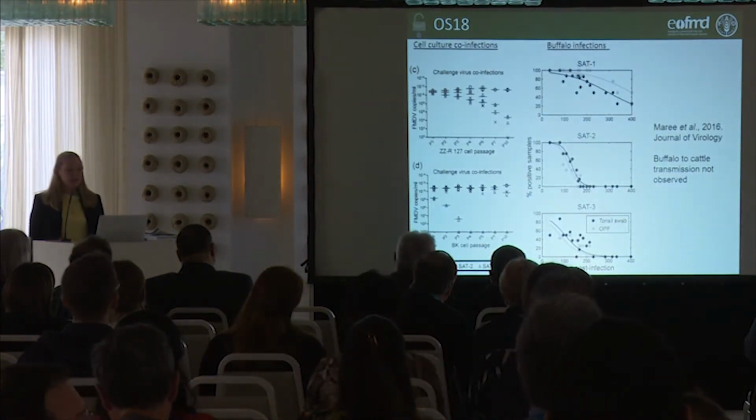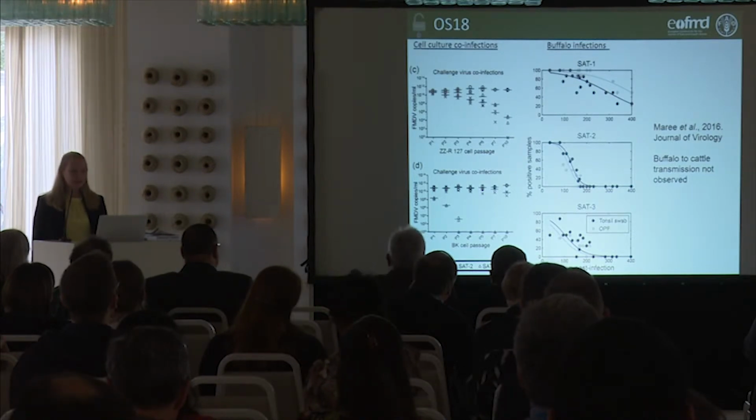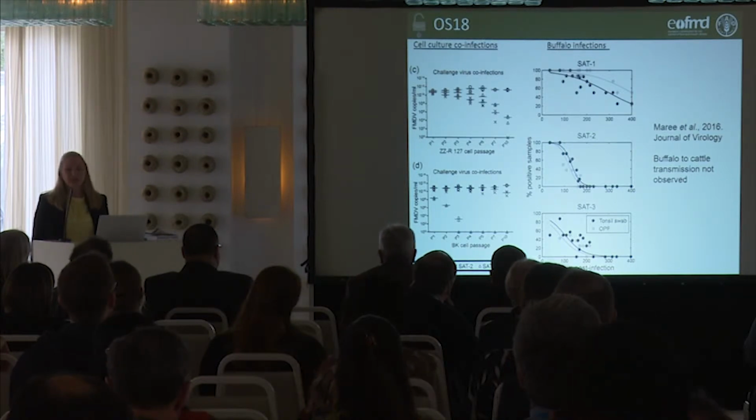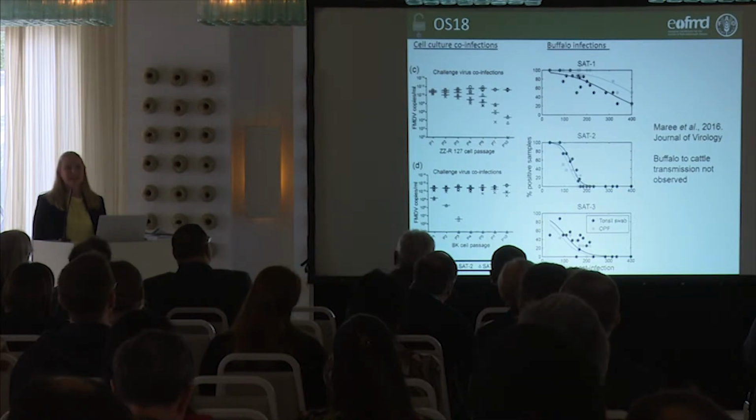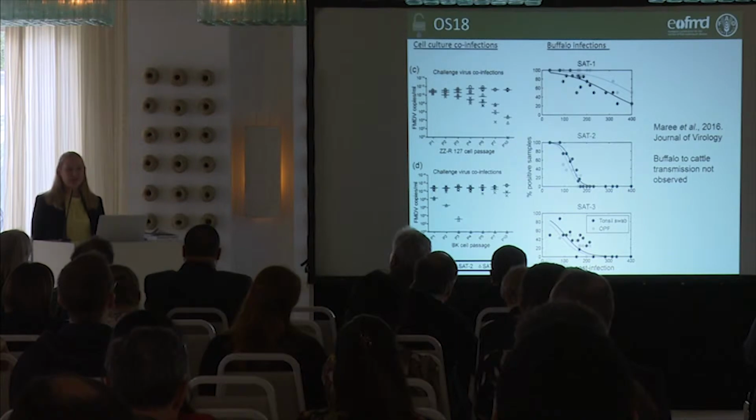So previously we did work where we experimentally infected buffalo in bomas, and what we found from this study, which I would like to focus on, is how different these SAT types are. Often we try to clump the SATs together as one type, but actually there are 3 very different serotypes.